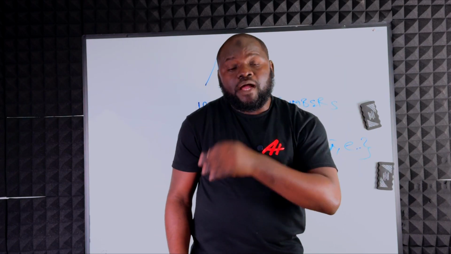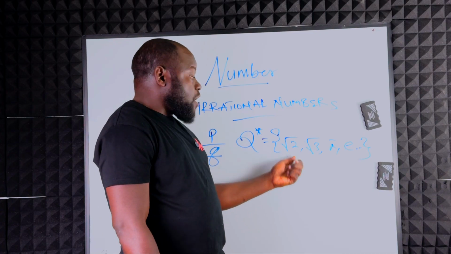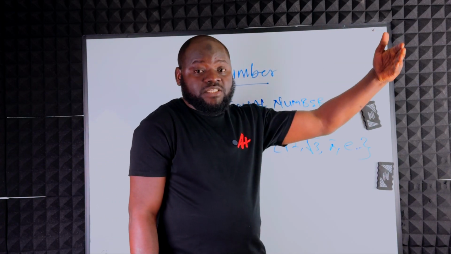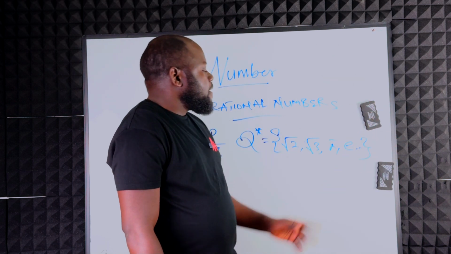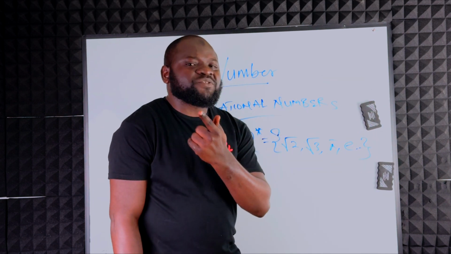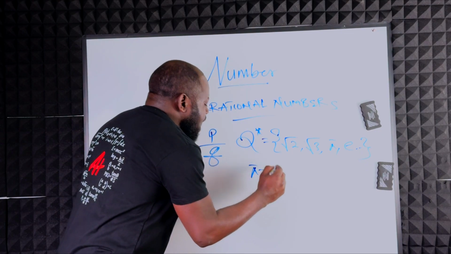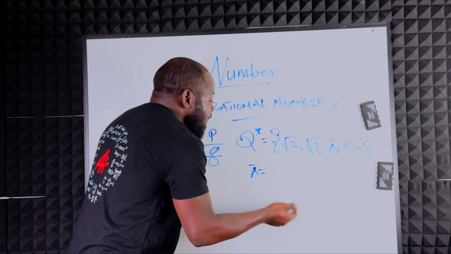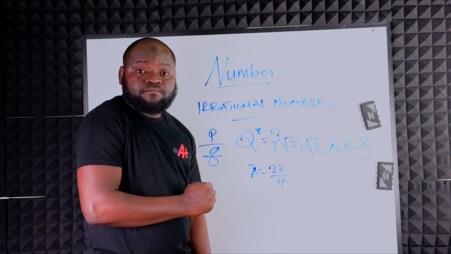That is, their decimal does not terminate. At the same time, it's not repeating. That kind of number is referred to as irrational. So if you press square root of 2, the decimal continues and is not repeating. When you click on square root of 3, the same thing happens. Pi, the same thing. But I have something to say about pi, because sometimes the examiner will say take pi as 22 divided by 7. Is this not a fraction?